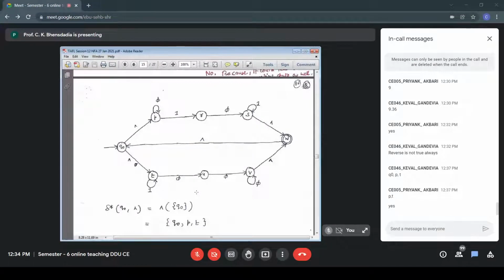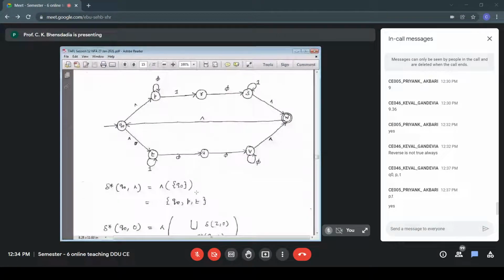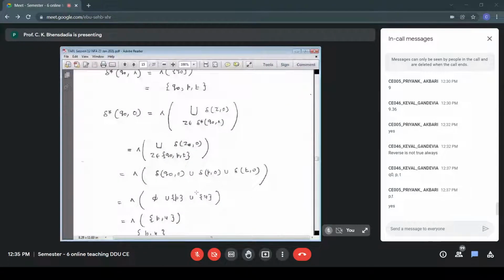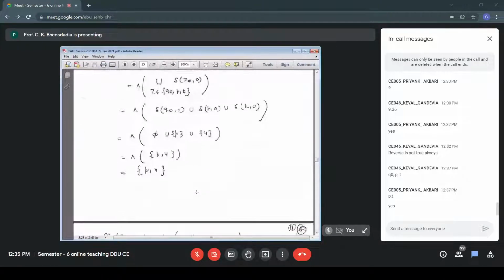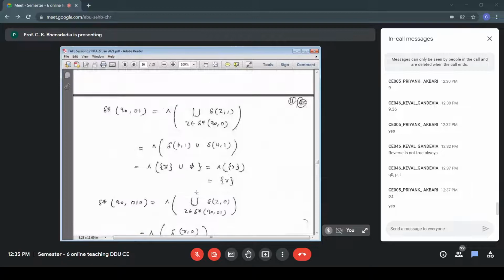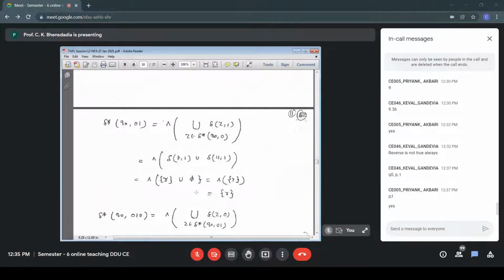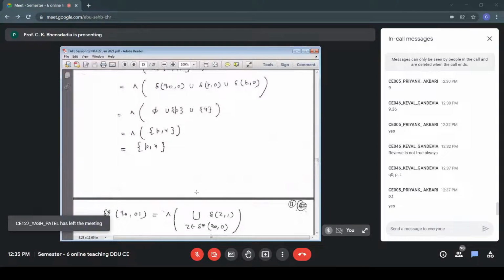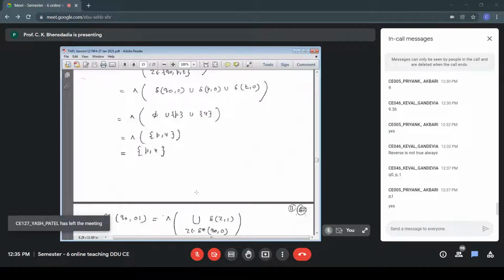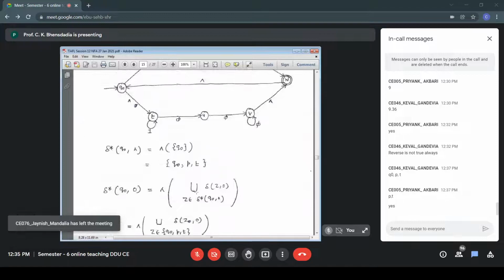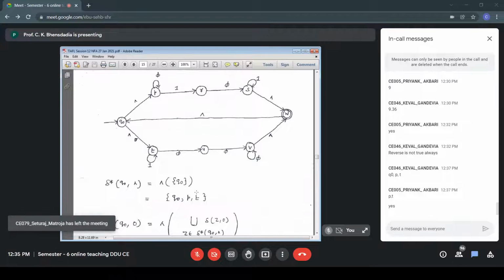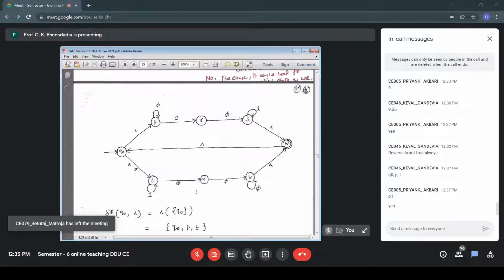So I put that expression. I want to find out delta star Q0 0 1 0. For computing delta star Q0 0 1 0, I need to find out delta star Q0 0 1. For finding out delta star Q0 0 1, I need to find out delta star Q0 0. And to find delta star Q0 0, I need to find delta star Q0 null. So here I was finding delta star Q0 null, which I have found.